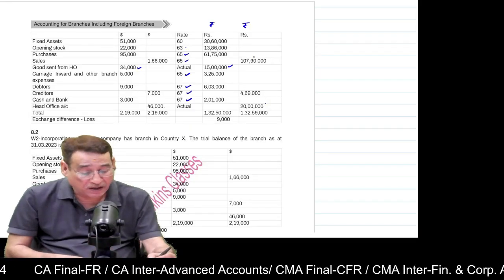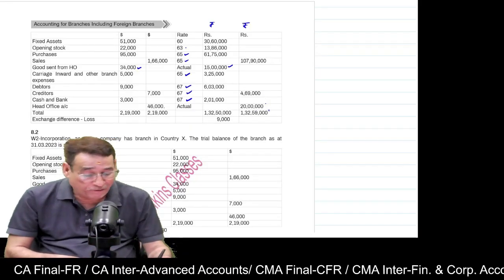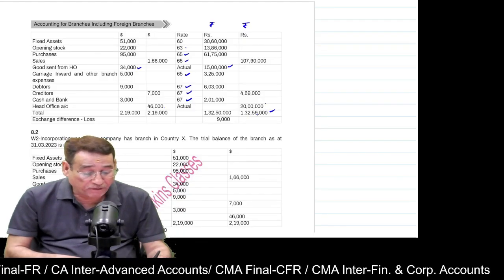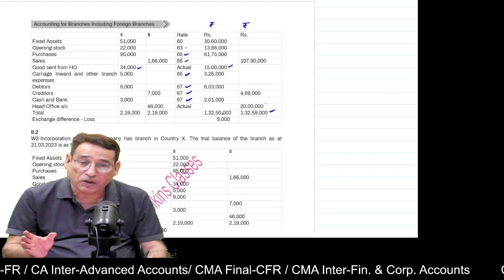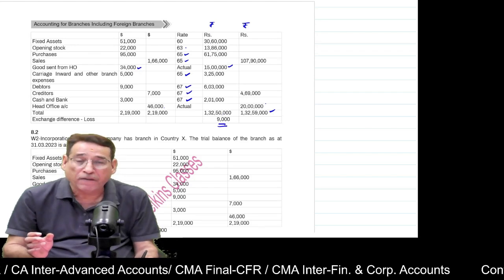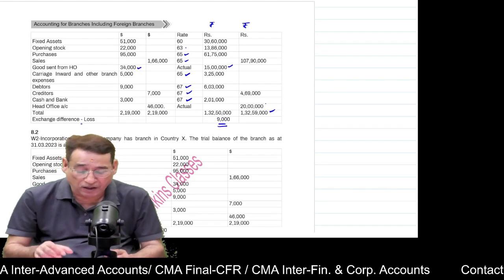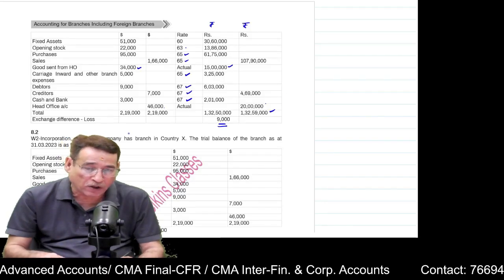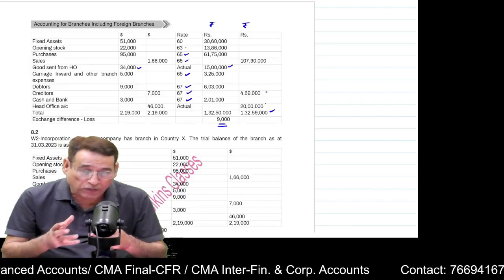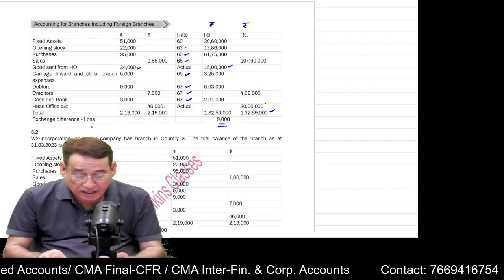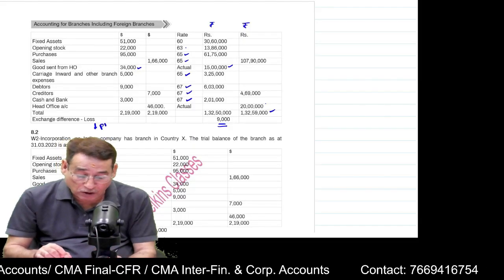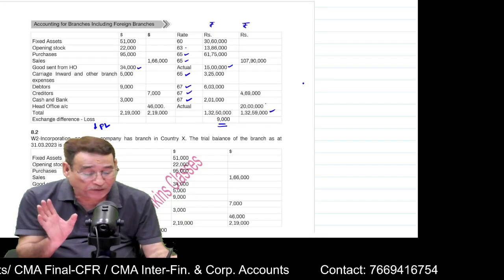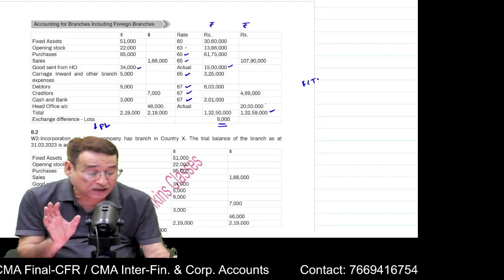Important point is that then you total it up. For example, if I total it up, the credit side total is 132 lakh 59,000. Similarly, debit side total is this much. The difference will be debited to profit and loss account. It is known as exchange loss. In case credit side is higher, there will be a loss. If credit side is lower, it will be a gain. Is it clear to you? That gain will be transferred to profit and loss account in case of integral branches. In case of non-integral branches, it will be transferred to foreign currency translation reserve.